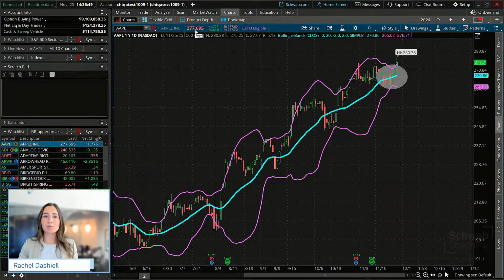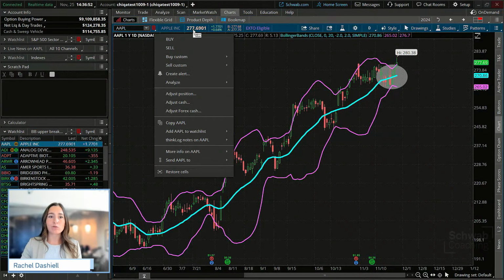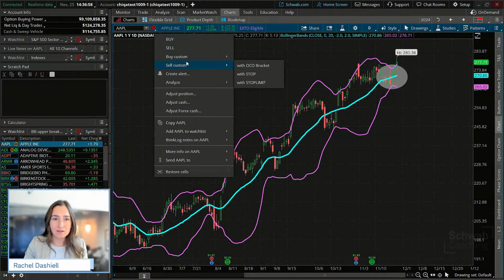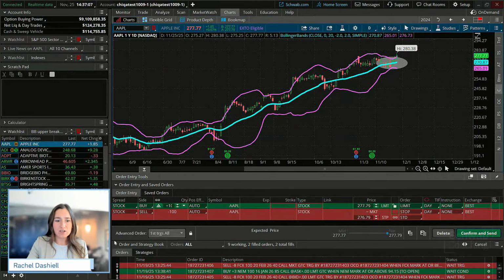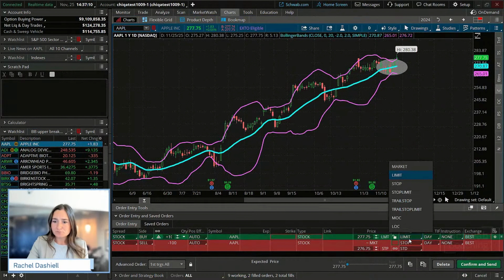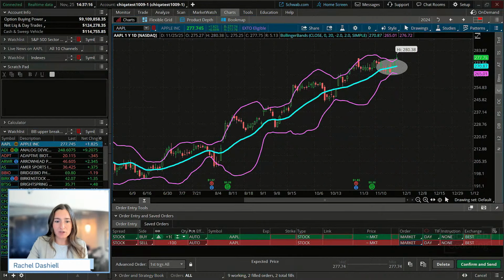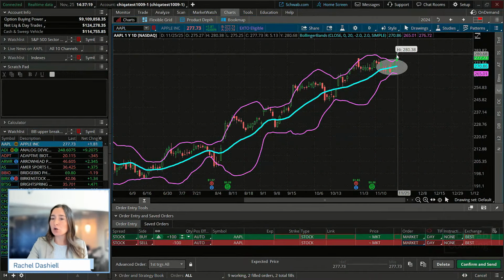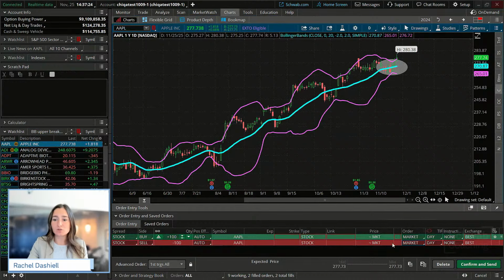So I'm going to just show an example. I'm not going to place this trade today, but I'm just going to show you an example of what you could do. So I'm going to go to buy custom here. I just clicked on the price of the stock. Anytime you see that in Thinkorswim, you could just click on the price of the stock, place a trade. So buy custom, and I'm going to go with stop. I'll change that actually in this case. So we're going to make both of these market orders, because we don't know what the price of the stock is going to be based off of the condition of a break of an upper band or the break of a lower band. So just keep in mind, those are going to look for immediate execution, not necessarily having control over the price there.